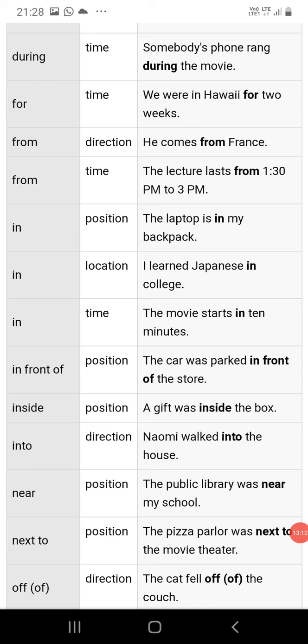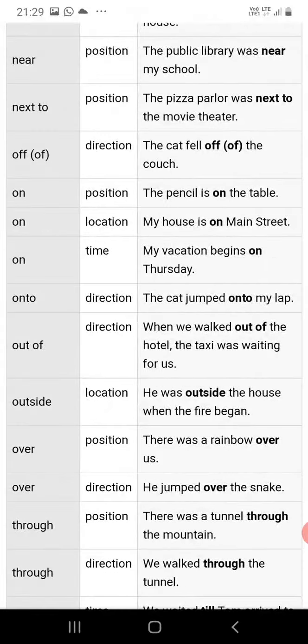And look at the other examples also: inside, into, near, next to, off, on, onto, out of, outside, over. Over as position and direction: there was a rainbow over us, above us. He jumped over the snake.